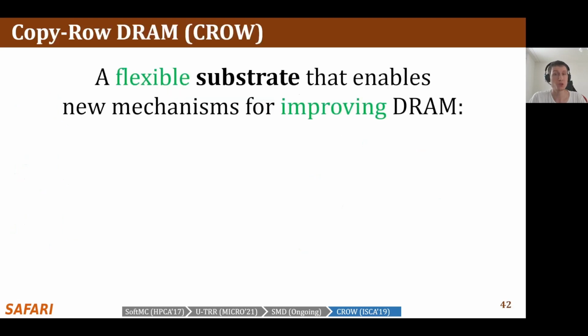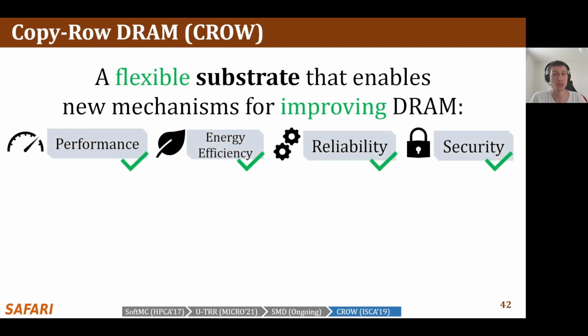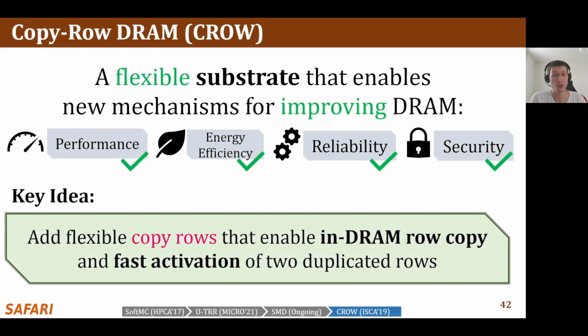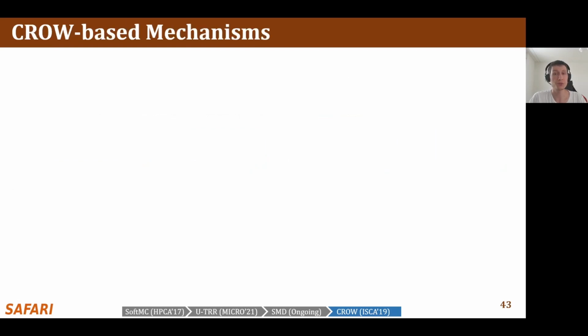To this end, we propose CopyRow DRAM, or CROW, a flexible substrate that enables new mechanisms for improving DRAM performance, energy efficiency, reliability, and security. The key idea of CROW is to add flexible and dynamically manageable spare rows called copy rows that enable in-DRAM row copy and simultaneously activating 2 duplicated rows for fast row activation. We use CROW to develop 3 mechanisms.